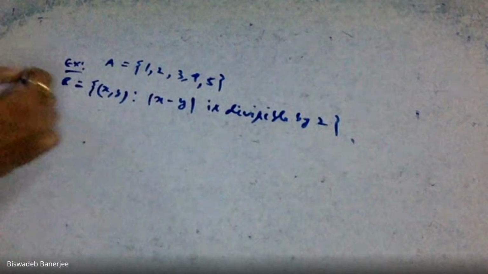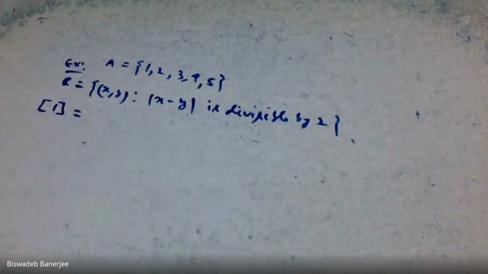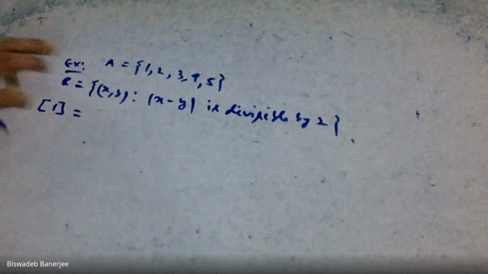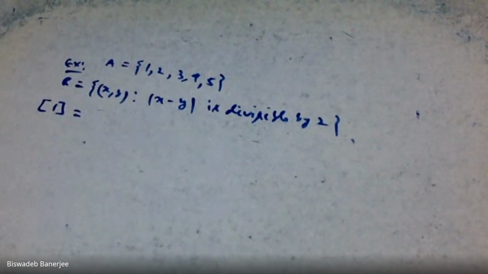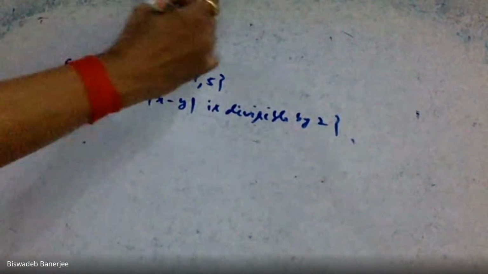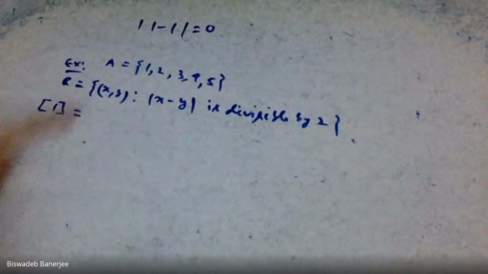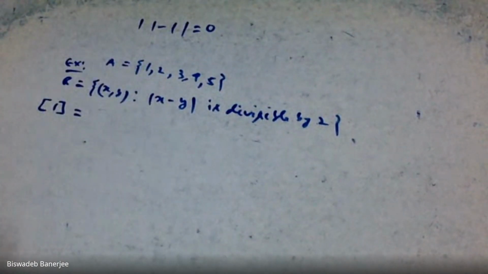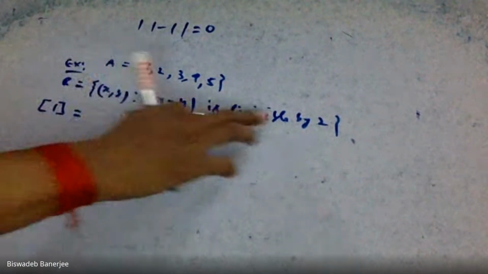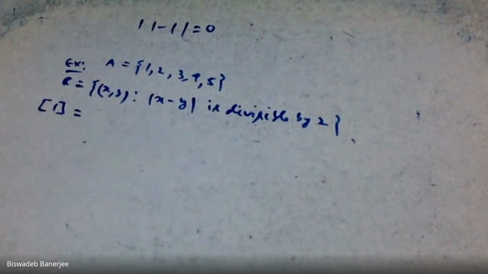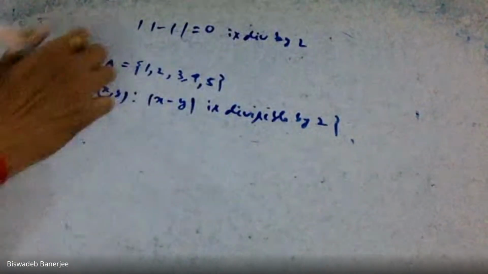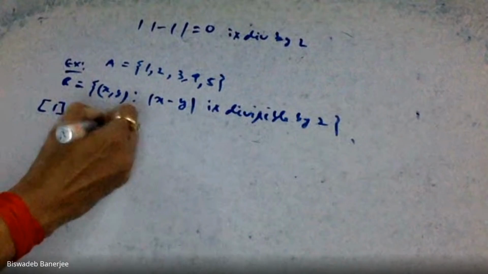See that at first we are taking equivalence class of 1. Question is whether 1 belongs to equivalence class of 1. For this, take x equal to 1, y also 1. Mod of 1 minus 1 is 0. Now, 0 is clearly divisible by 2. That means 1 is in the equivalence class of 1.